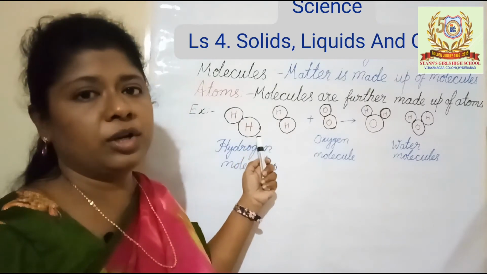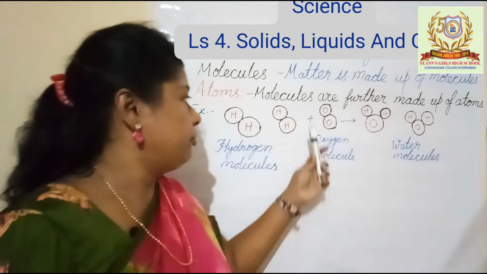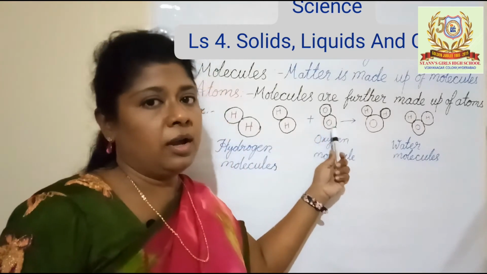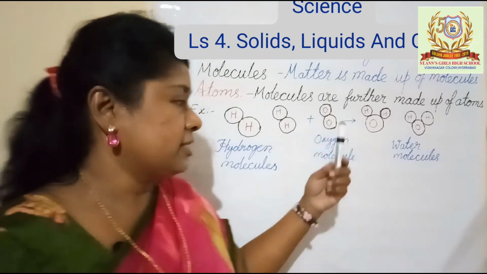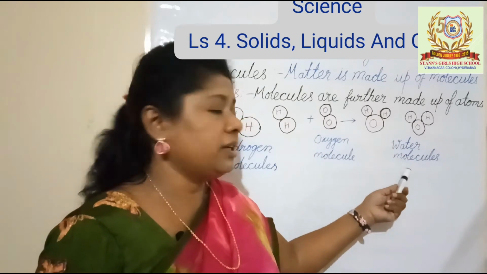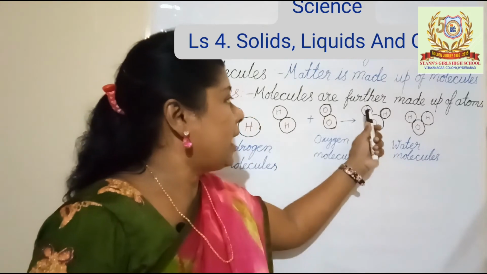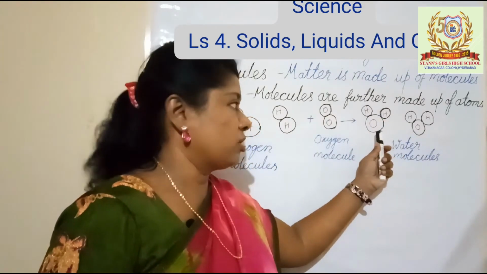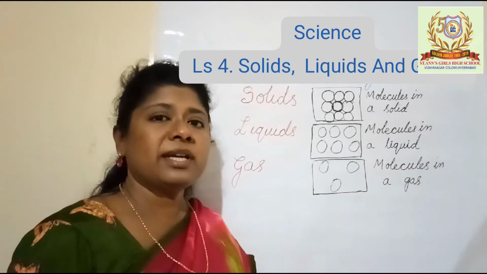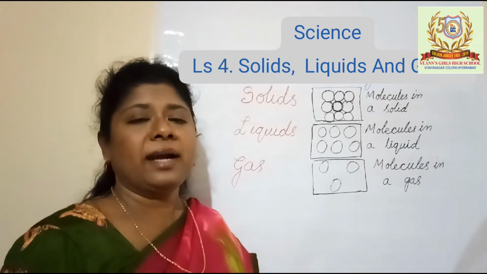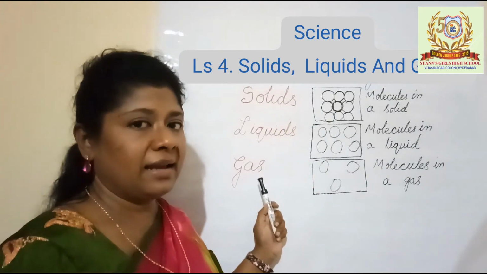If it is hydrogen, hydrogen atoms combine and form a hydrogen molecule. If it is oxygen, two atoms of oxygen combine and form a molecule of oxygen. If it is some other substance, for example water, it is a compound. It is formed by hydrogen and oxygen. Two atoms of hydrogen and one atom of oxygen combine and form the water molecule. Based on the arrangement of the molecules, matter exists in three states: solids, liquids and gases.